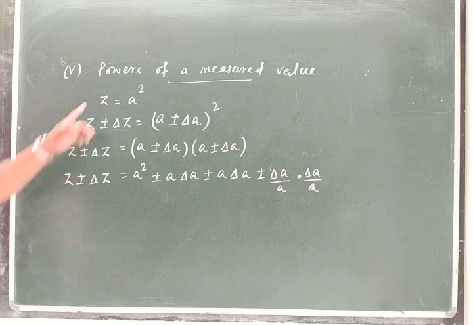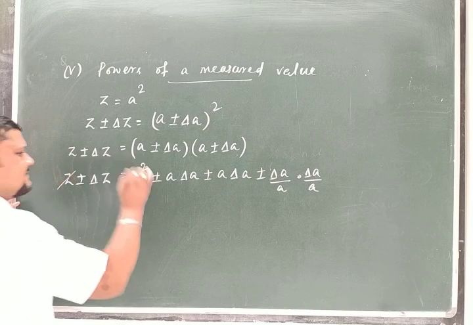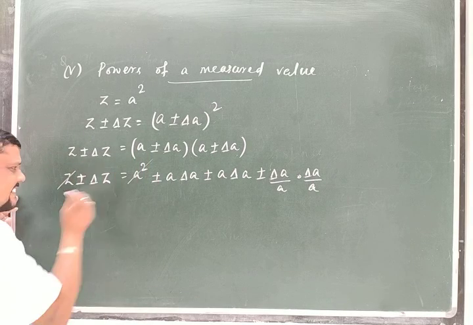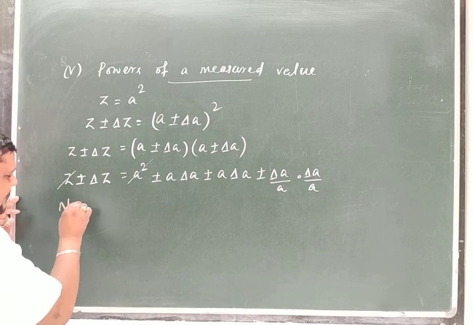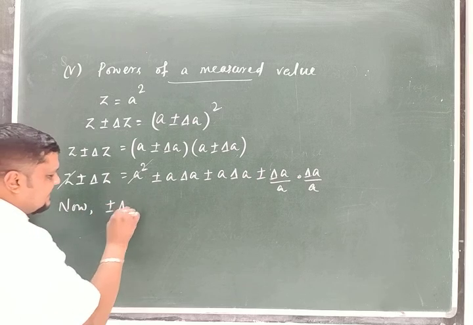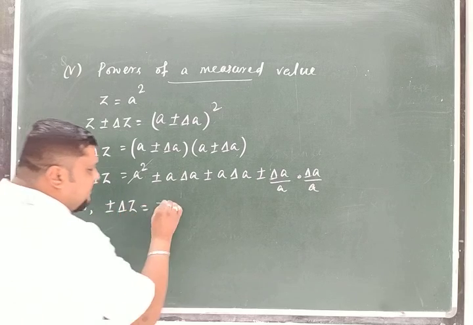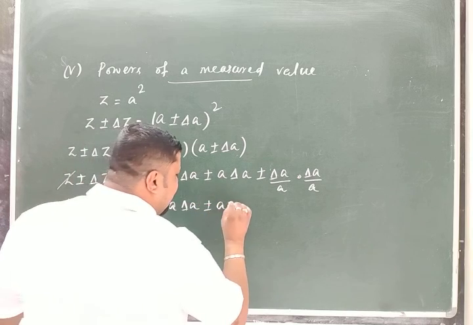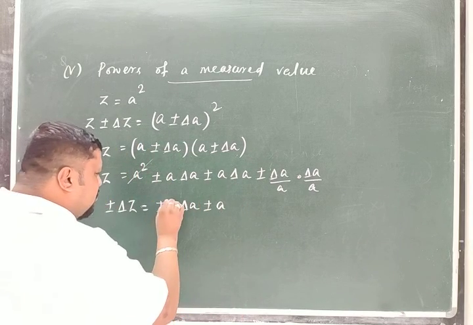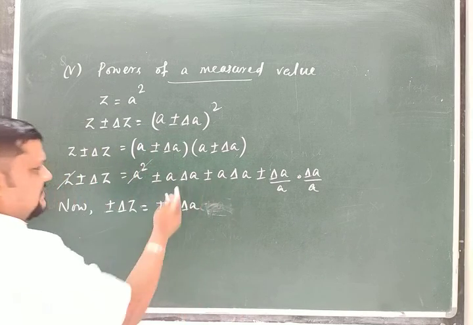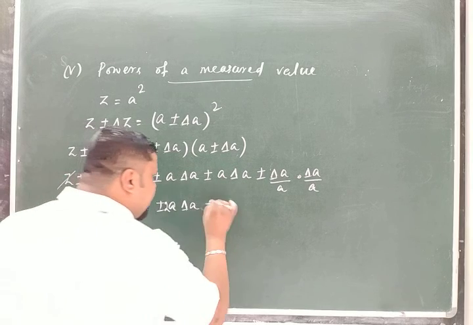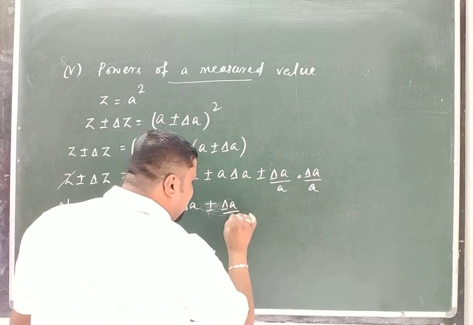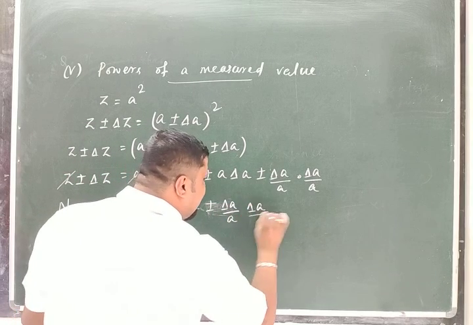Now if you compare that, Z is equal to A square. So I will take this Z must be equal to A square. So this error part, this delta Z plus or minus delta Z must be equal to plus or minus A delta A plus or minus A delta A. So these are two, means 2 A delta A, plus or minus delta A by A into delta A by A.